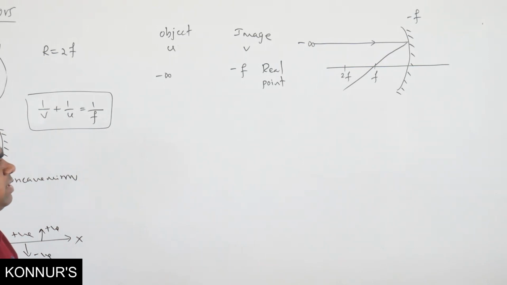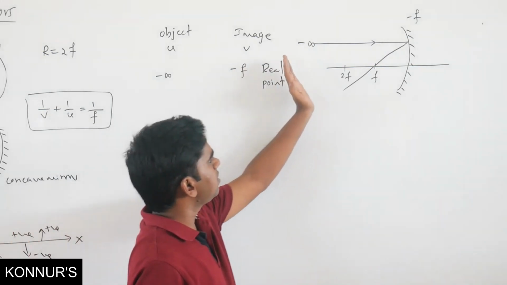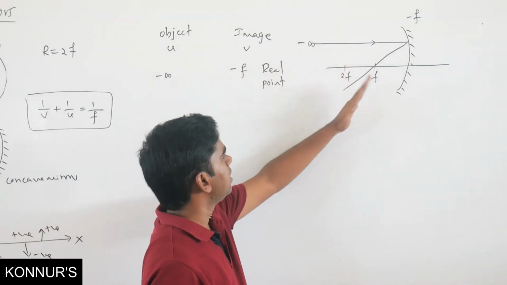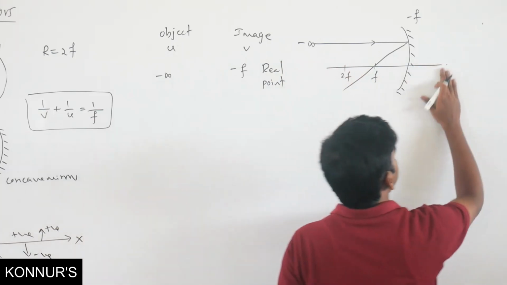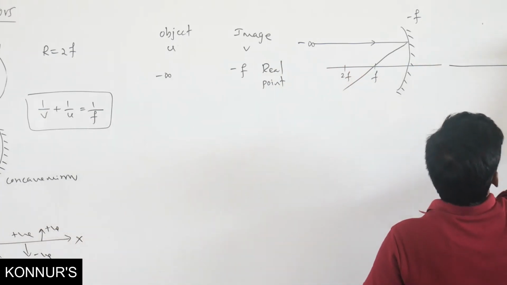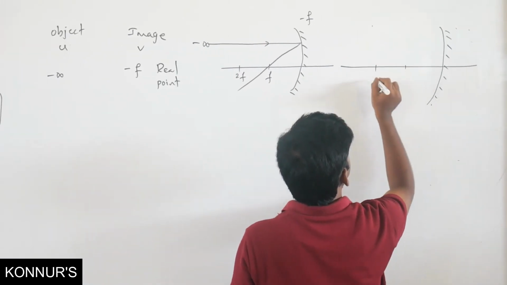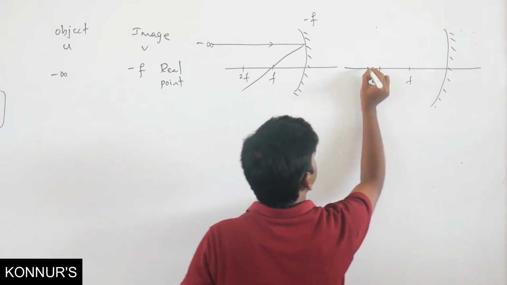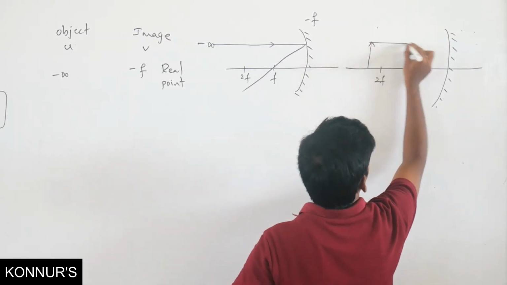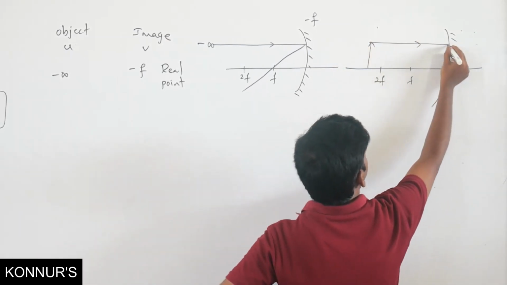So image is real and it is a point. Similarly, if you move the object towards 2f, where will be the image? If object is close to 2f, image is going to be somewhere here.